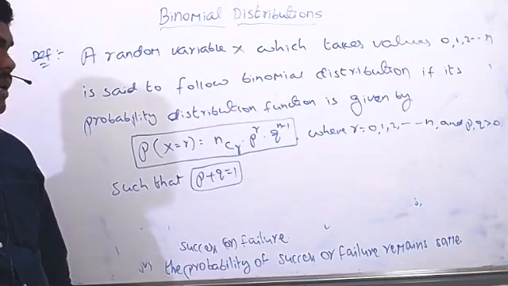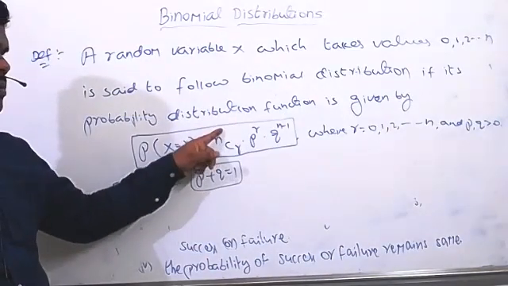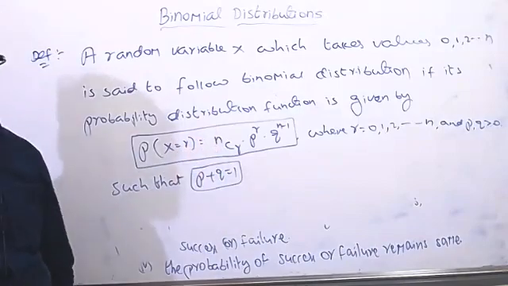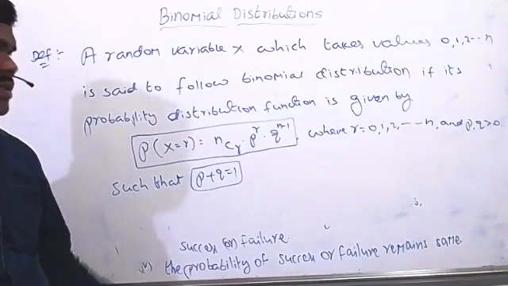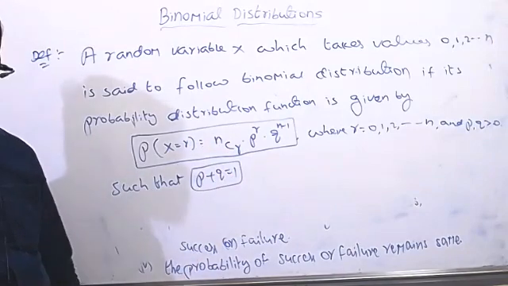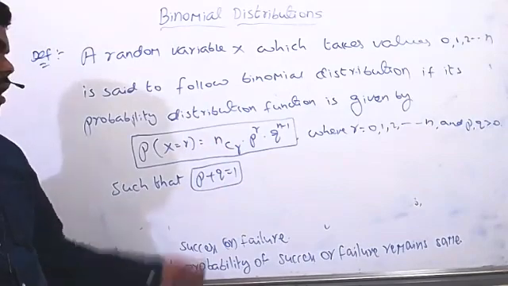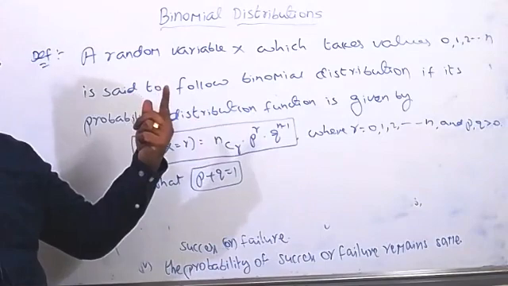Here, based on the given event, n means the number of trials. R is called favorable. Suppose we toss the coin 10 times. That means n equal to 10 we will take. And what is the value of r here? 0, 1, and so on up to n times.